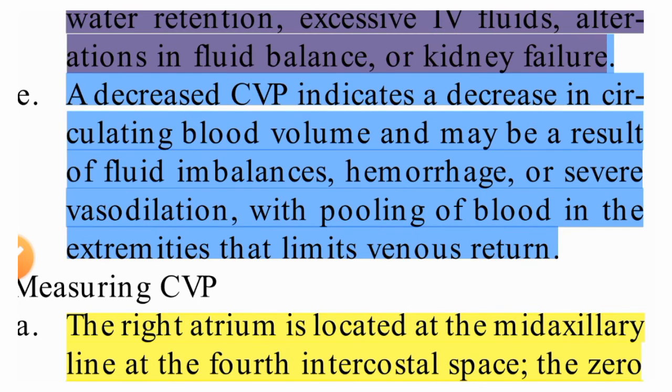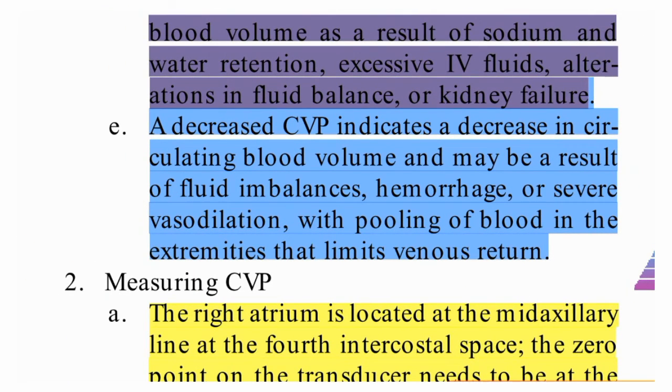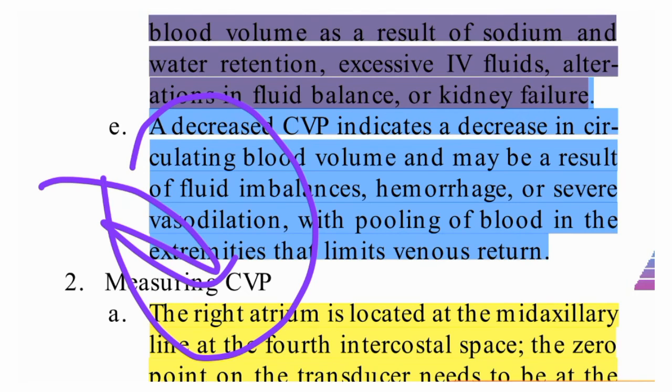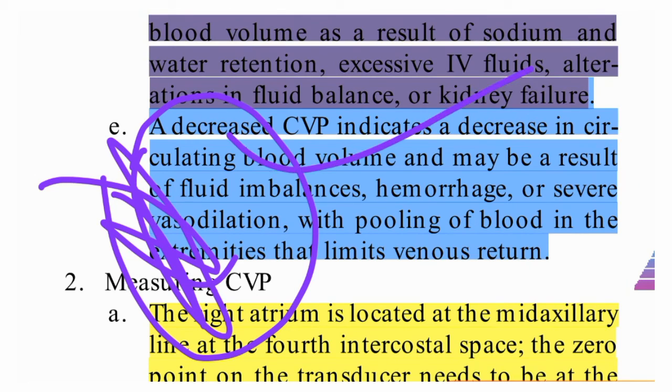So overall, when the heart is not getting the proper supply, then right ventricular filling is not proper, so CVP will be decreased. When the right ventricle is properly filled with blood, CVP will be increased.